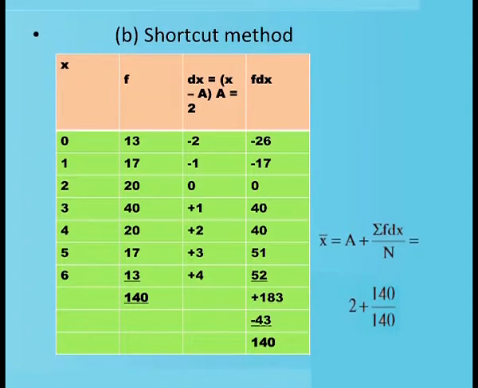Here the assumed mean is 2 and from the assumed mean deviations are taken. Deviations of the x values from the assumed mean are taken and these deviations are multiplied with their corresponding frequency to get f dx. And the f dx is totaled together to get sigma f dx, and it is applied in the formula. So, the formula once again I will repeat: a plus sigma f dx by n equal to 2 plus 140 by 140. Now, we proceed on to continuous series.